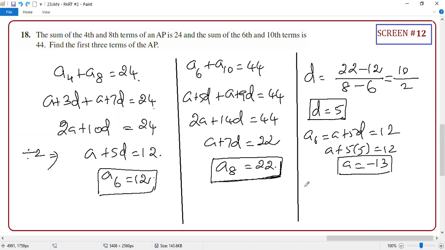Now you can tell me what is your AP? Minus 13. Minus 13 plus 5 is what? Minus 8. Minus 8 plus 5 is minus 3. Minus 3, not 3. Anyhow, they're asking only the first three terms, then you don't need to put the dots. These are the first three terms.